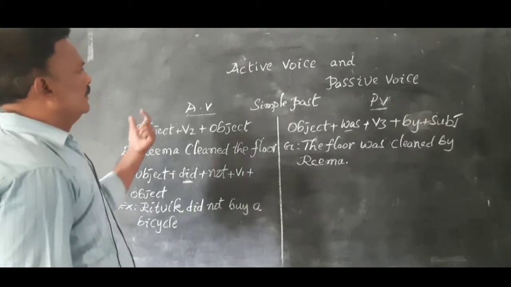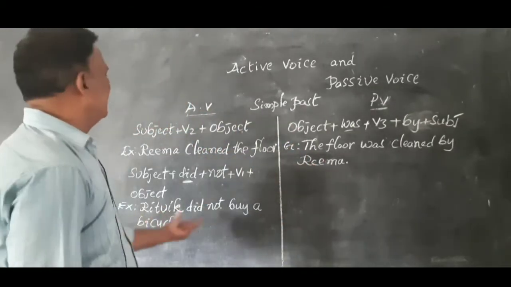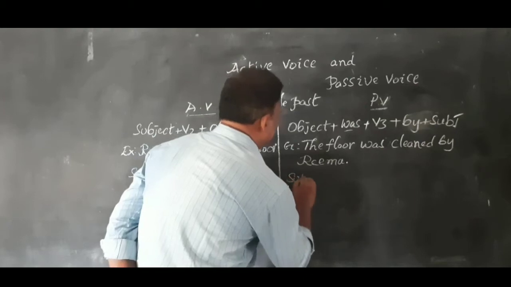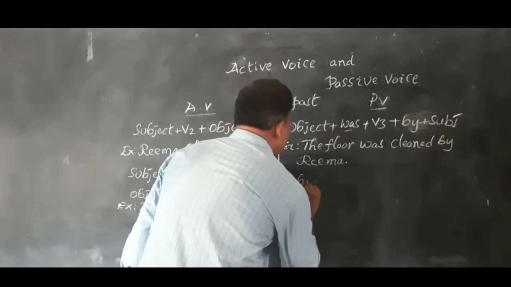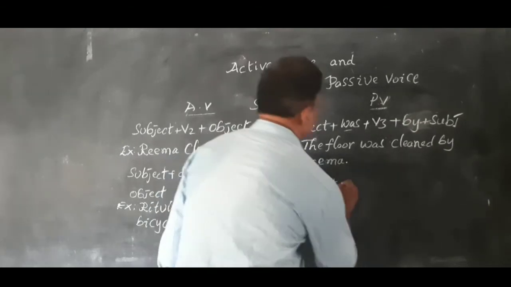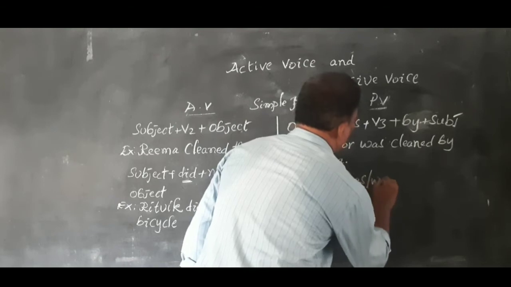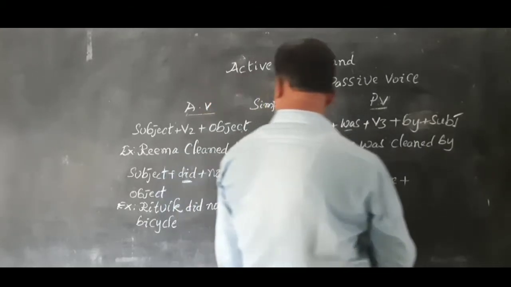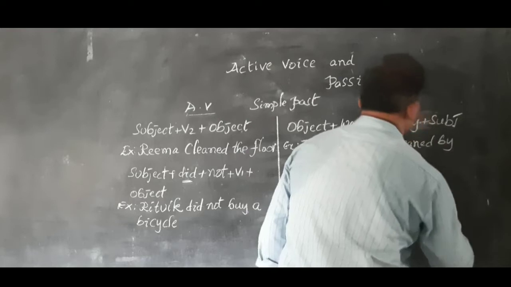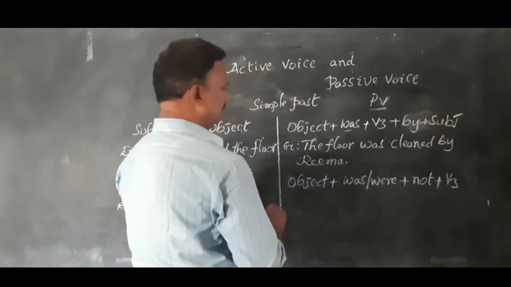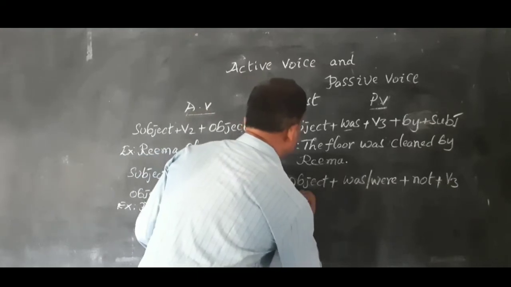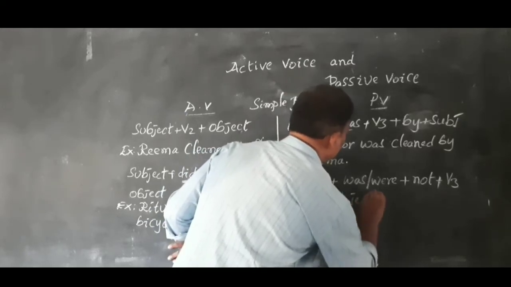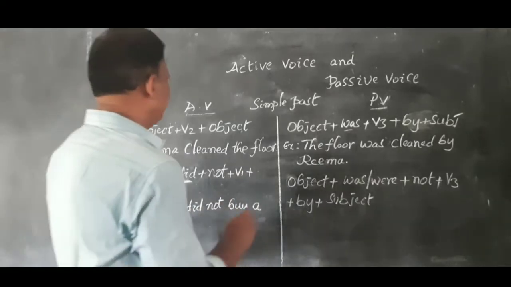Now, the passive voice structure for this negative sentence: object plus was or were plus not plus V3 plus by plus subject. What is the object? A bicycle.